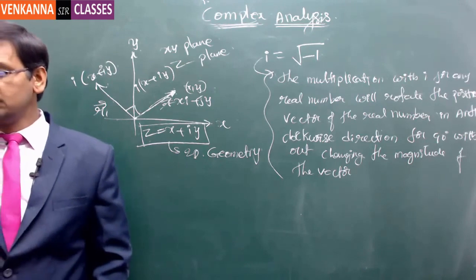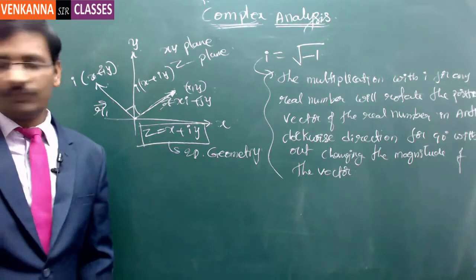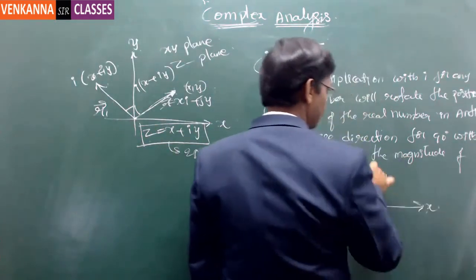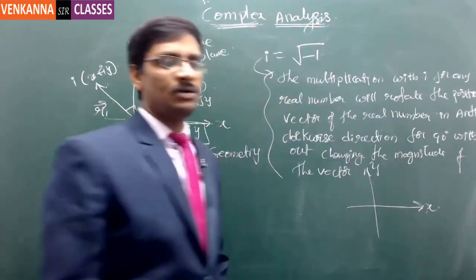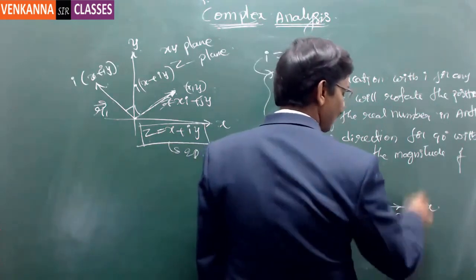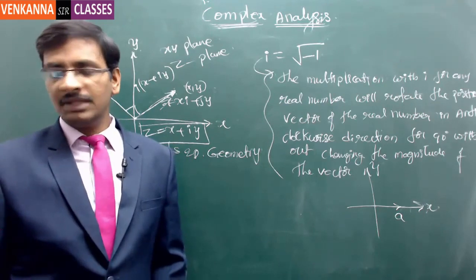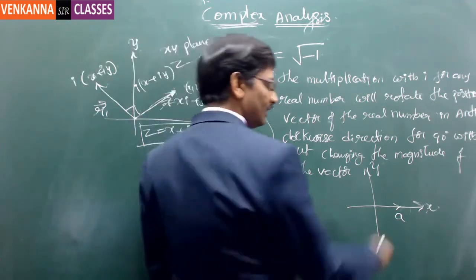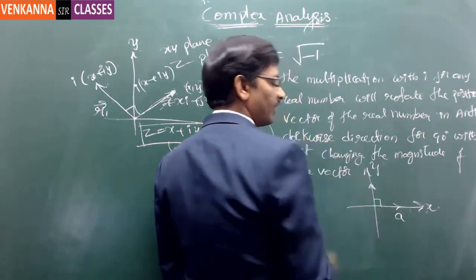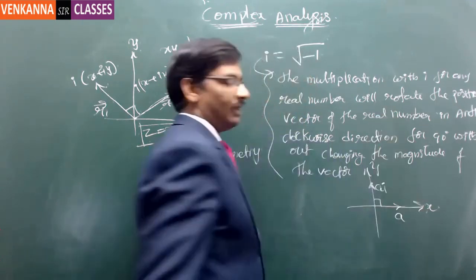Got it? Now actually I will justify why this i is equal to square root of minus 1. Here, this is the real axis and this is the imaginary axis or the conjugate axis. Now let us say I have represented on the real axis a number a. Then if I multiply with i, this a is getting rotated in anti-clockwise direction for 90 degrees, and this point I represent as ai.